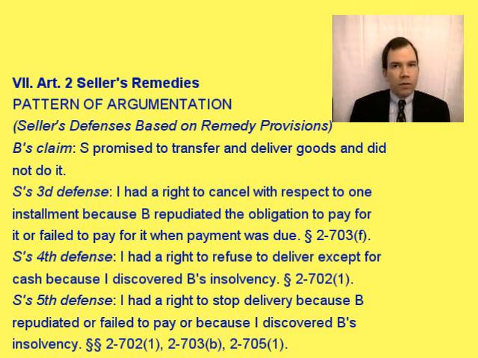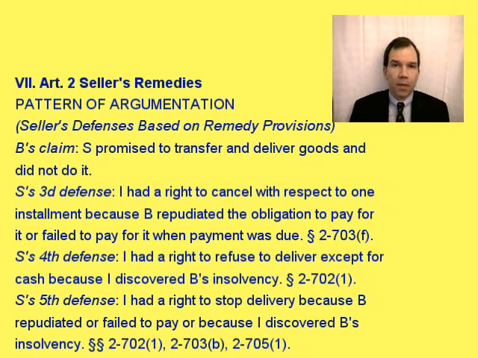Now, those are various defenses that the remedies give to the seller. Defenses that arise from the seller's ability to execute these remedies, essentially to not deliver the goods because of the buyer's breach. The seller, however, also can use some of these provisions to claim damages upon showing that the buyer has breached the contract or repudiated the contract.